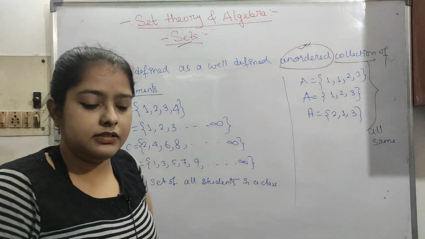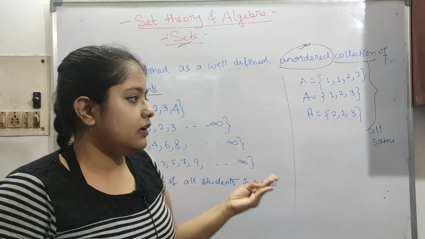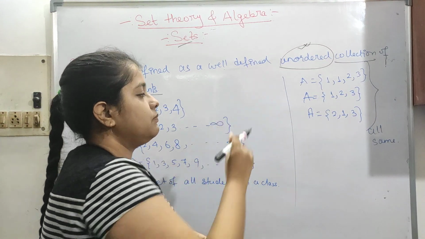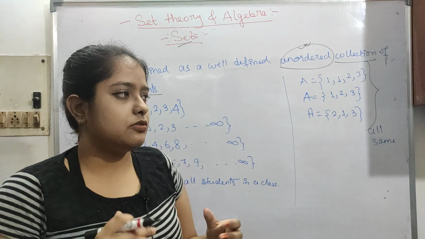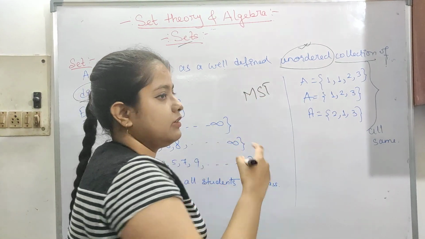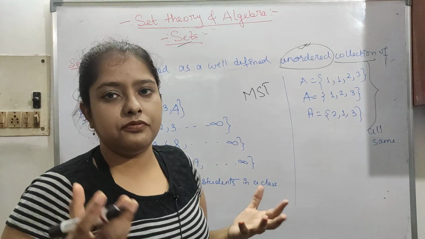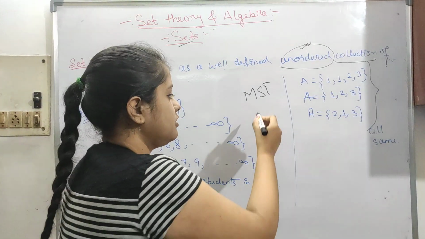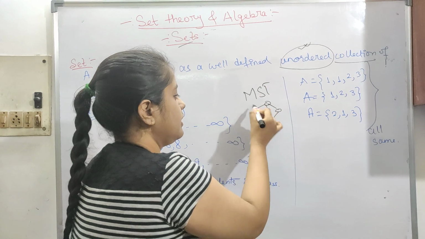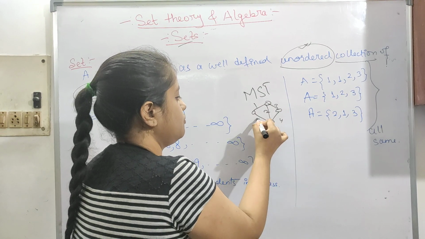Distinct, as we have seen in algorithms also, means that every element will be of different values. In MSTs we have seen recently that if the MST is distinct, every edge weight will contain different values, like 1 2 3 4 5.